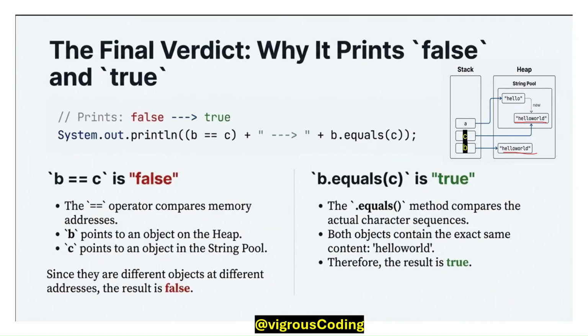So this is the final question. Why does it print false and true? In case of B double equals C, B is stored in the heap and C is stored in the string pool. When we use double equals, it compares the reference, so it will give false because they have different references. But when we use dot equals, it will give true because it compares the content, its characters. Since they are different objects at different addresses, == results in false.